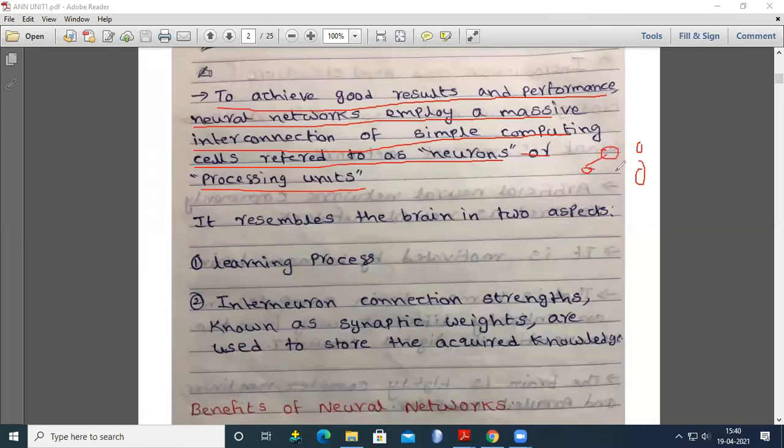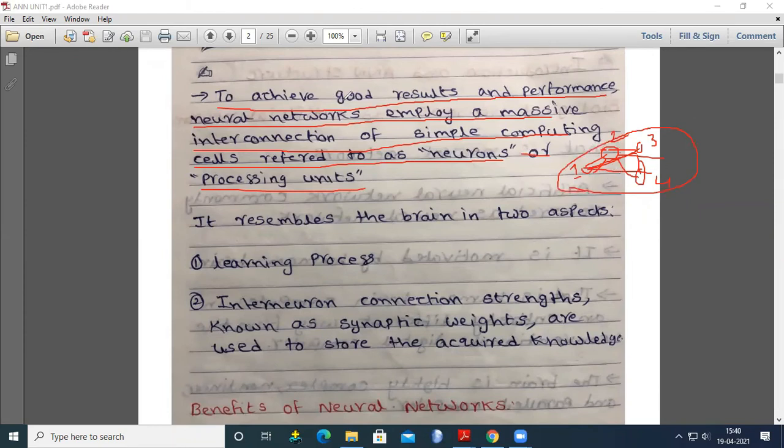This first neuron is connected with the remaining neurons, and the second neuron is connected with the remaining three. The third neuron is connected with the remaining neurons, similarly the fourth one.